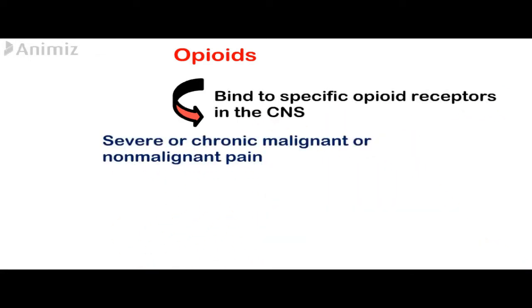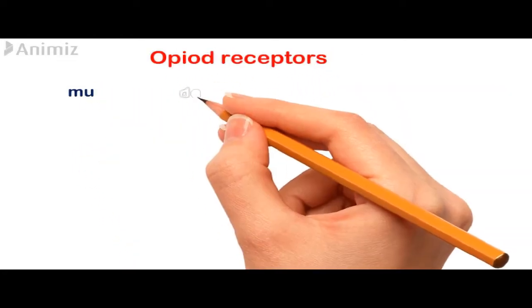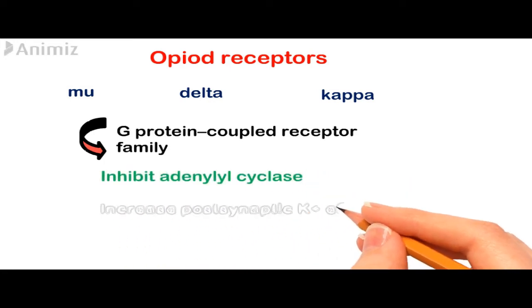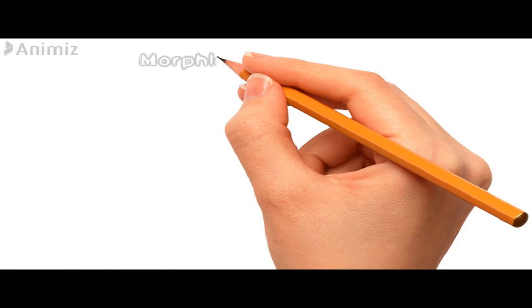Opioids interact with G protein coupled receptors, which are mostly three receptor families. The first one is mu receptors, the second one is kappa receptors, and also delta receptors. All these three receptors inhibit adenyl cyclase, and they are also associated with ion channels. So they increase the postsynaptic potassium efflux, which is the hyperpolarization, or reduce the presynaptic calcium influx, thus inhibiting neuronal firing and transmitter release.